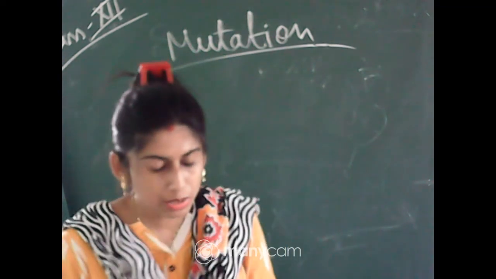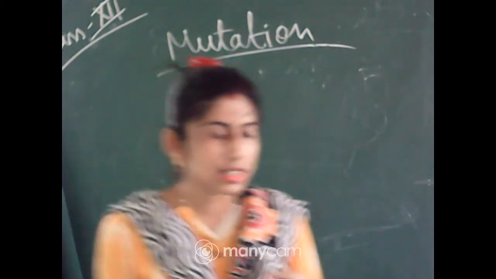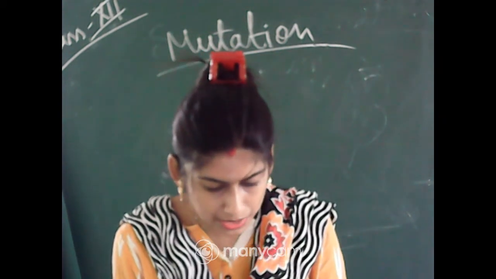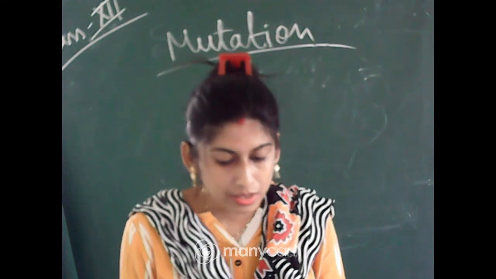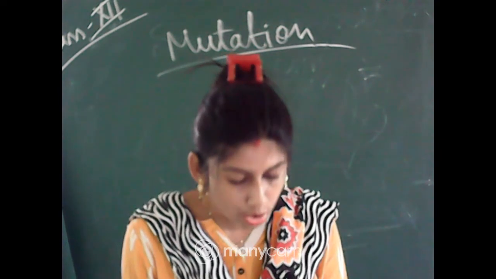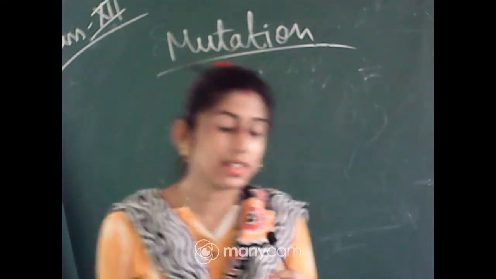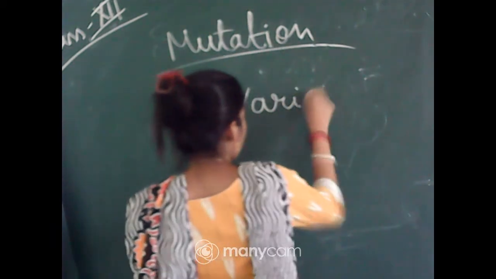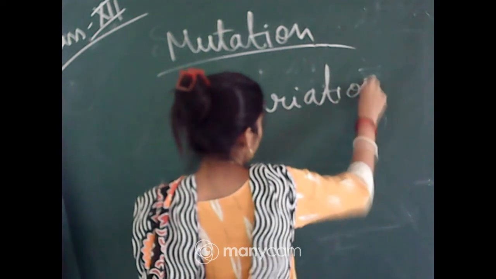Okay, so you know that in class 11 you have read about meiosis. There recombination takes place, and mutation is also another phenomenon that leads to variation. As you know, variation is very, very important for us.